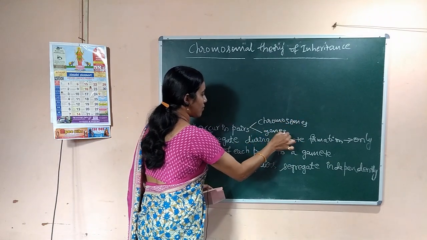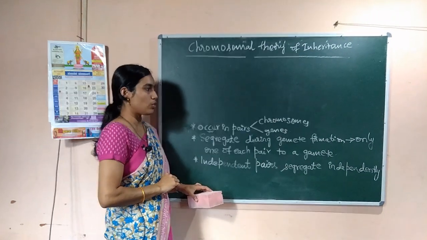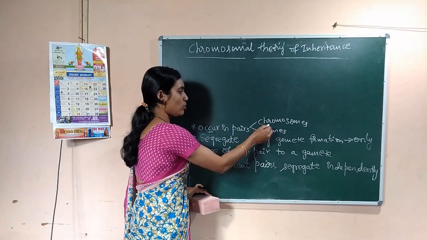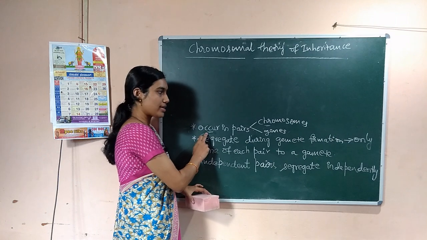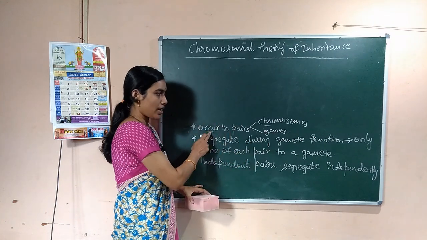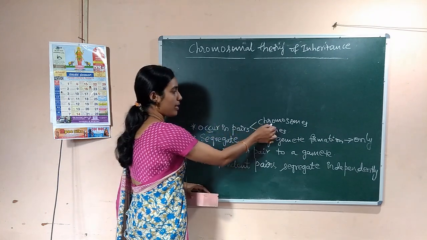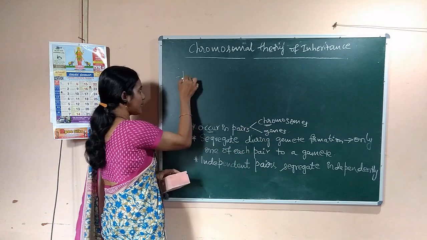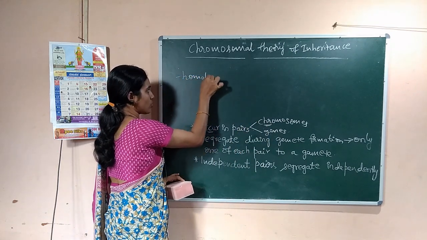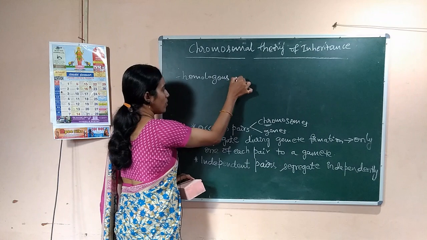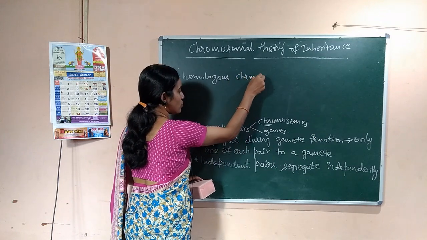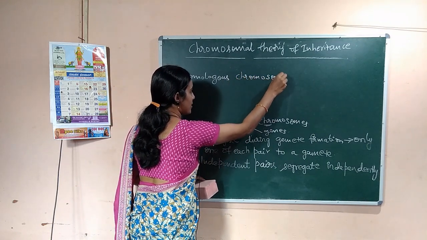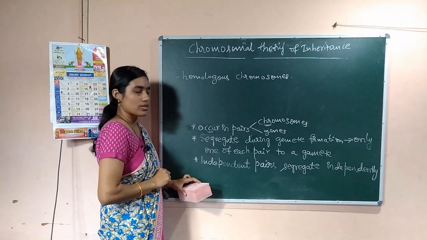This is one parallel character. Chromosomes occur in pairs, genes also occur in pairs, correct? The pair of chromosomes are nothing but homologous chromosomes. So chromosomes always occur in pairs and are called homologous chromosomes.